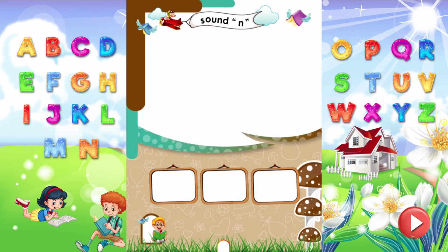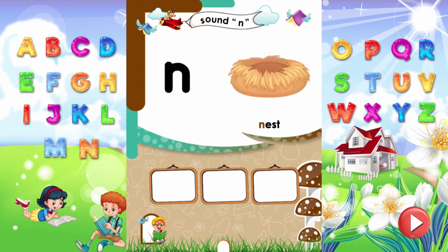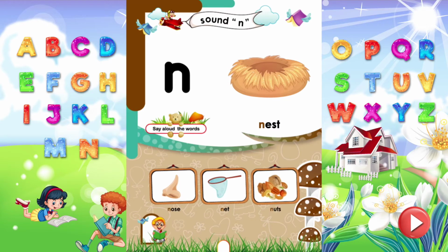Sound N. Dear kids, read the letter N. It makes sound N. Nest. Nest starts from the sound N. Say aloud more words that start from the sound N. N is for nose. N is for net. N is for nuts.